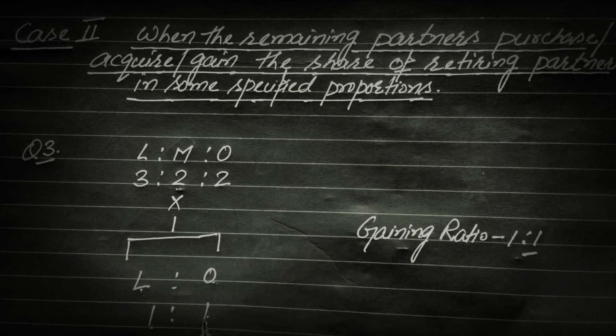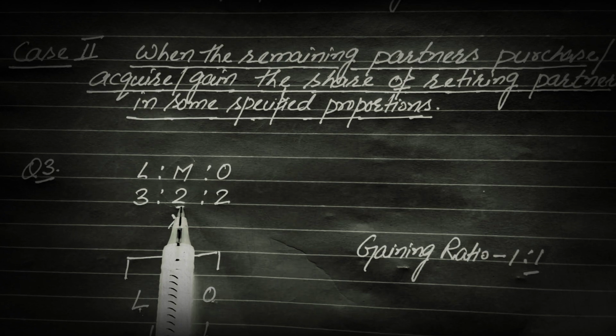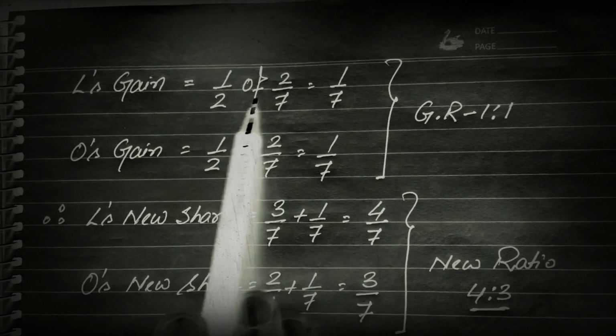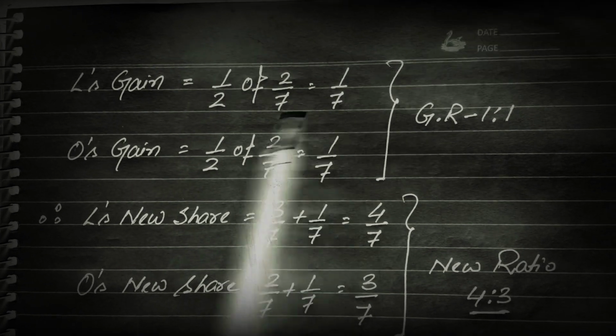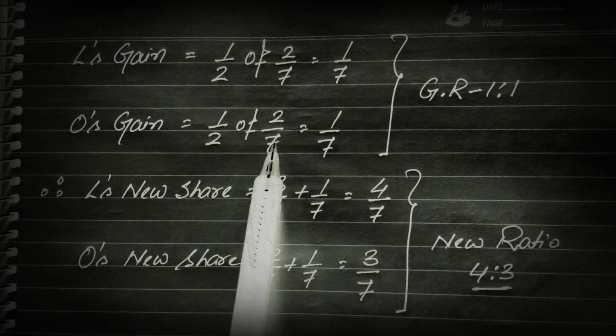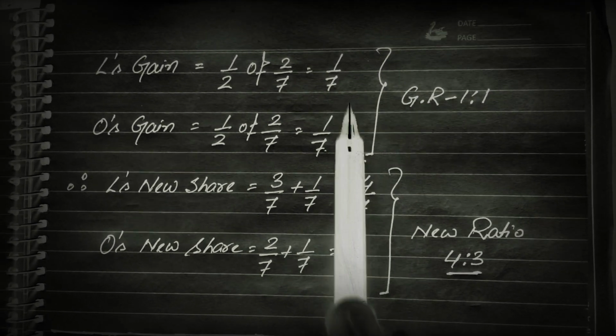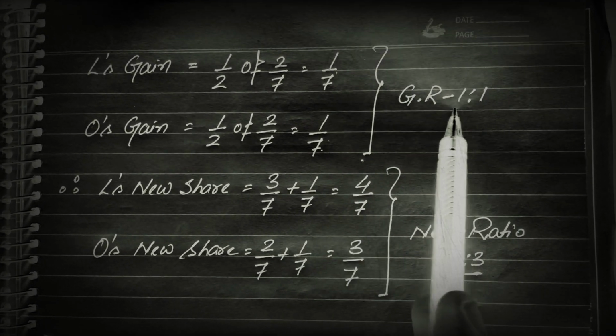O's gain is 1/2 of the retiring partner's share, that is 2/7. So L's gain is 1/2 of 2/7, that is 1/7. O's gain is 1/2 of 2/7, that is 1/7. Here we can check the gaining ratio, that is the ratio of gain, which means 1:1.